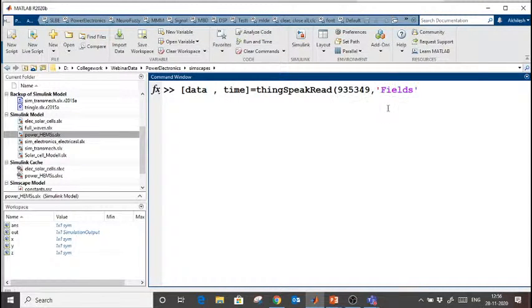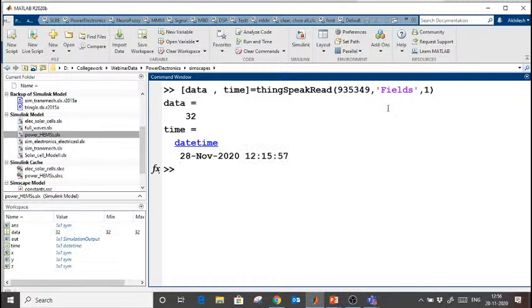Now from which field am I going to read? Field number 1, that is temperatures. When I run this, I will get the last data which was uploaded. The temperature is showing 32 degrees centigrade, and the time it was logged is 12:15, and this is the date when this data was logged.